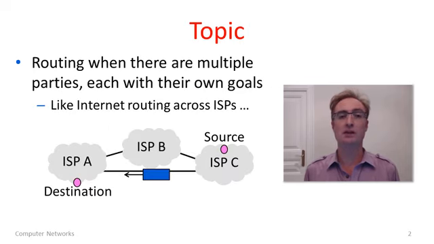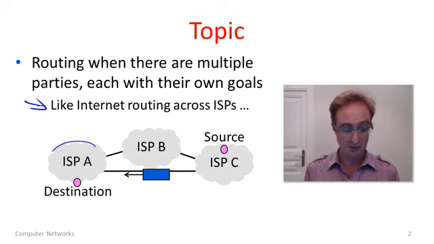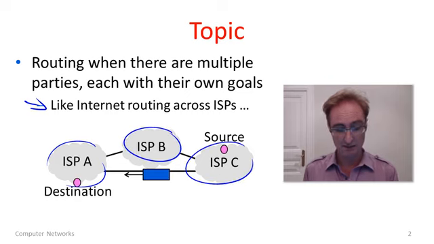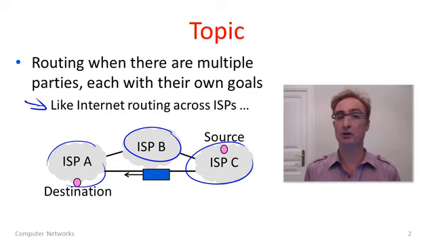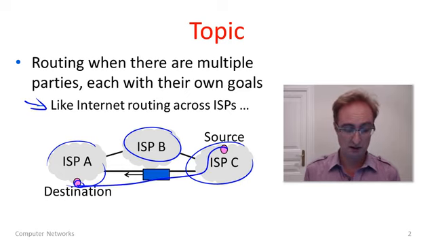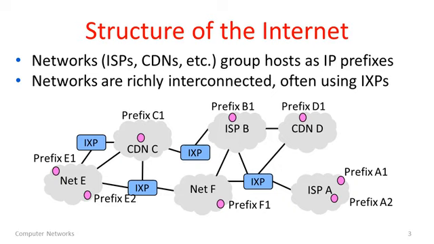So this formulation for routing is very much like the internet in which we work. The network is comprised of multiple parties altogether, and in the internet here they're the ISPs. You can see 3 ISPs here. And the complication is that each of these parties might have its own goals, its own idea about what would be a good route. Yet somehow they all need to work together to be able to get traffic from a source to a particular destination across the network.